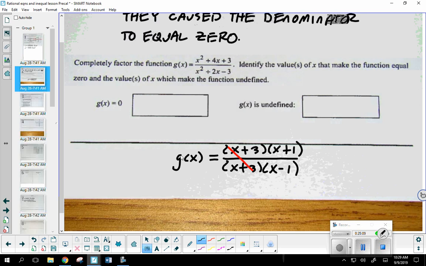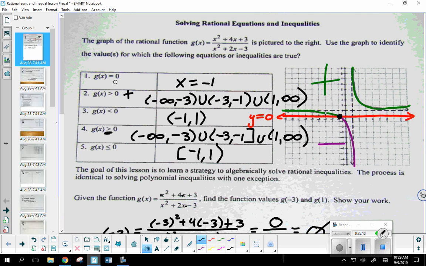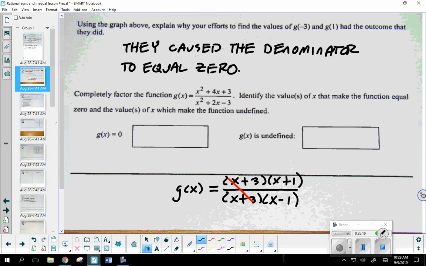We were looking for the x-intercept, right? If you go back to the beginning, if we were setting this equal to 0, we wanted to know where it crosses the x-axis. Do you guys remember the shortcut from last week? What do I set equal to 0 if I want the x-intercepts? Remember, it was the numerator. The only thing left in the numerator after the cancellation is this x plus 1. So if x plus 1 equals 0, x equals -1, my one and only x-intercept.